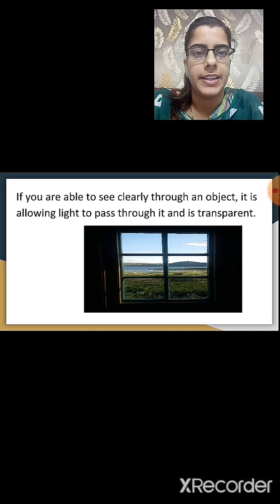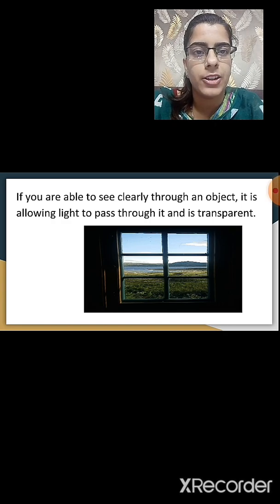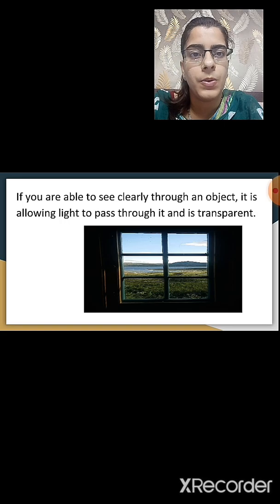Next is transparent. What do you mean by transparent? If you are able to see clearly through an object, it is allowing light to pass through it. Such objects are called transparent objects. So, the objects that allow us to see on the other side, which allow the light to pass through them, are known as transparent objects. What is an example of a transparent object? Plain glass. We can see on the other side of the glass, as the glass allows the light to pass through it. So, these objects are known as transparent objects.